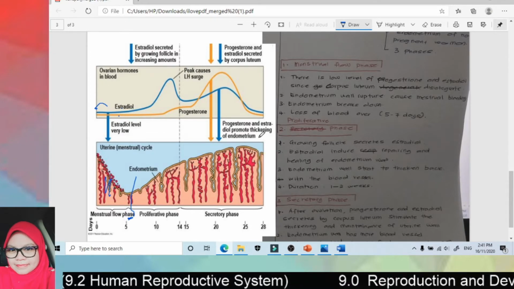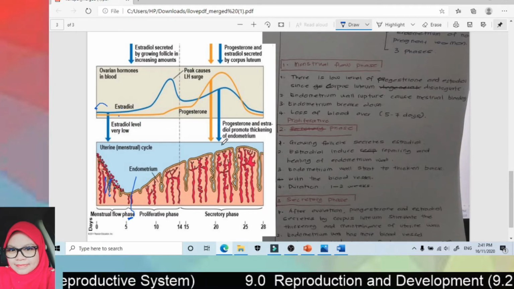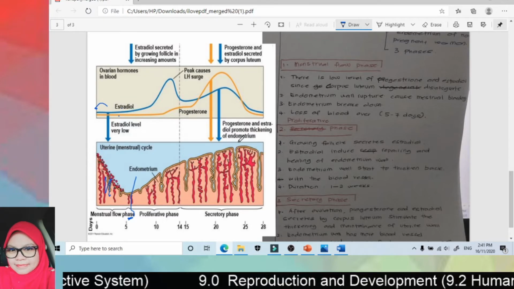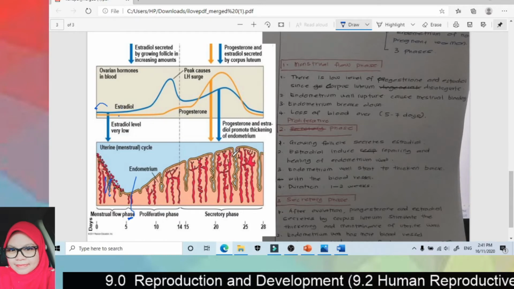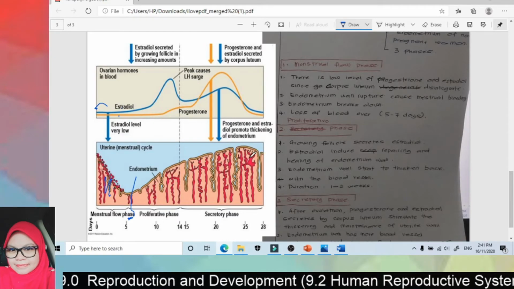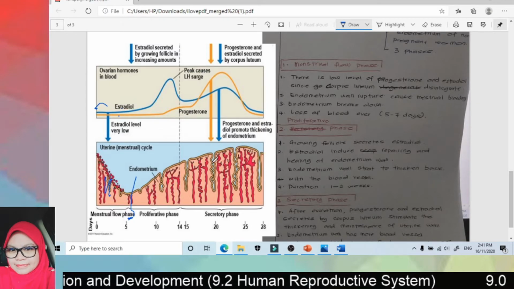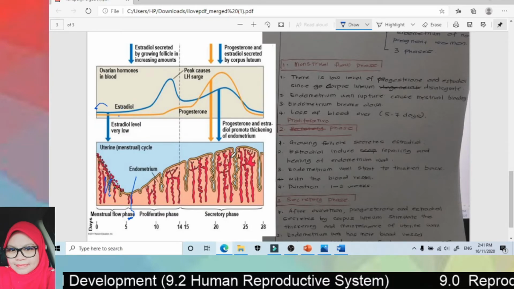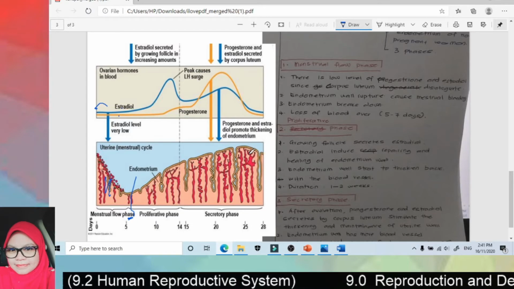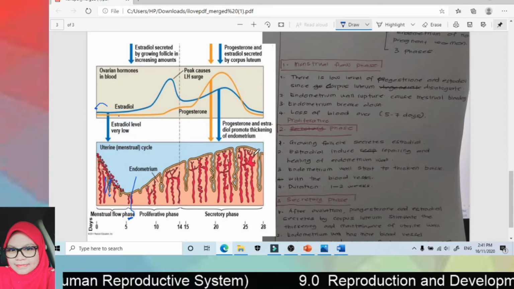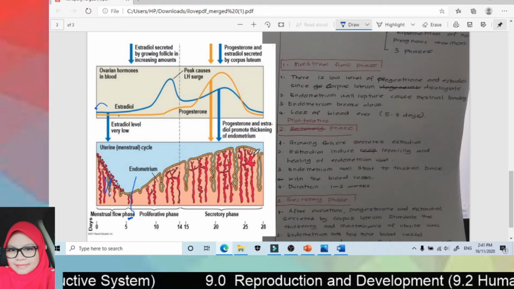If fertilization has occurred and the embryo is formed, at this time they are ready to receive the embryo to attach. Then all these blood vessels, and actually there is glycogen, so this can nourish the embryo. Okay, but then if there is no fertilization or no implantation, the corpus luteum disintegrates.